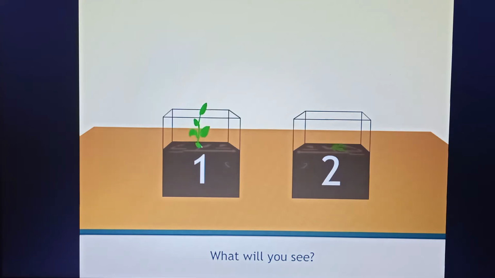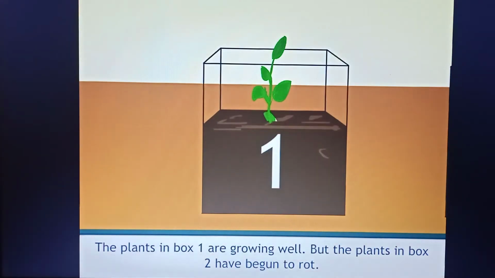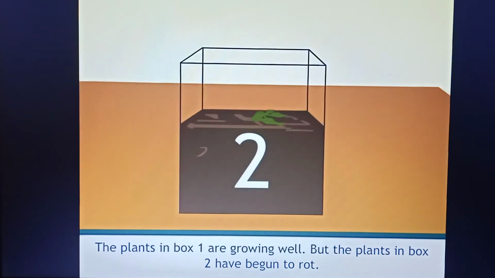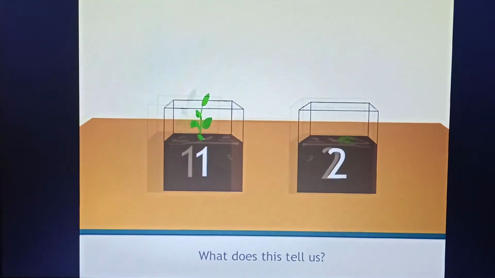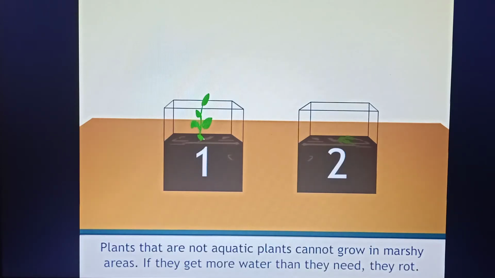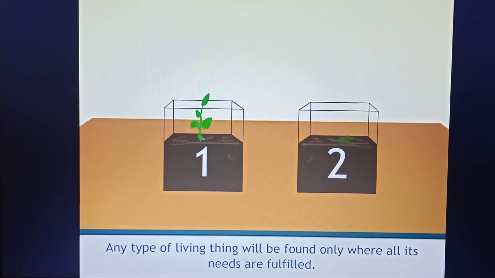What will you see? The plants in box 1 are growing well, but the plants in box 2 have begun to rot. What does this tell us? Plants that are not aquatic plants cannot grow in marshy areas. If they get more water than they need, they rot. Any type of living thing will be found only where all its needs are fulfilled.